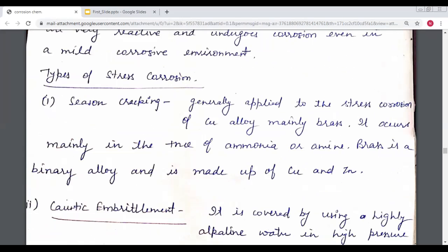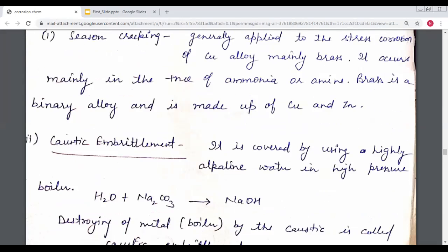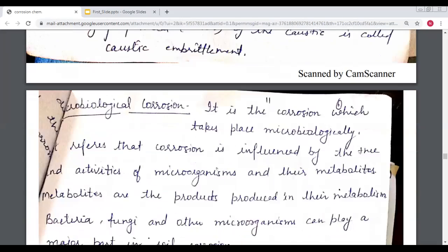The other type of stress corrosion is season cracking. This generally applies to stress corrosion of copper alloy. This copper alloy is called brass, which is a mixture of copper and zinc. It occurs mainly in the presence of ammonia or amine. When ammonia or amine is applied on the surface of the metal alloy, the metal gets destroyed. This is called season cracking stress corrosion.